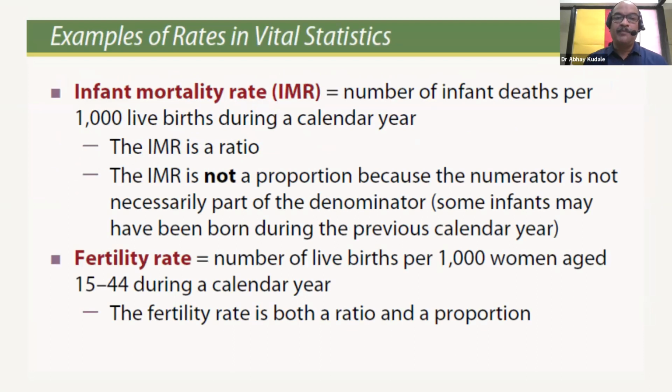Take this example, infant mortality rate. That is nothing but the number of infant deaths per 1,000 live births during a calendar year. Remember, IMR here is a ratio, but IMR is not a proportion because the numerator is not necessarily part of the denominator, because some infants may have been born during the previous calendar year. A straightforward indicator is fertility rate. The number of live births per thousand women in the age group of 15 to 44 years during a calendar year is regarded as fertility rate. The fertility rate is both a ratio as well as a proportion.